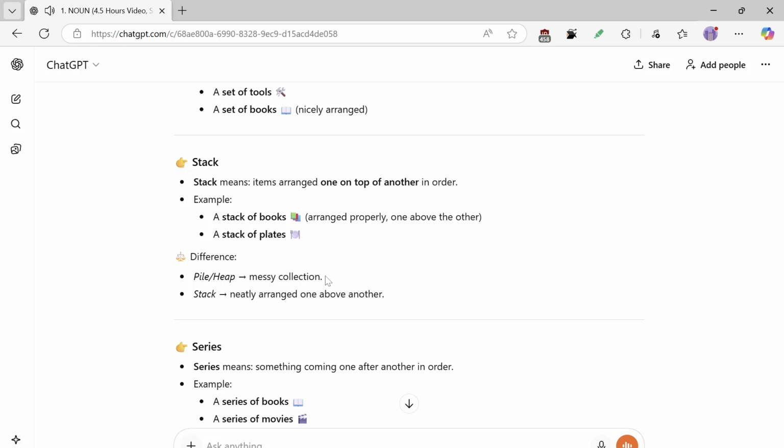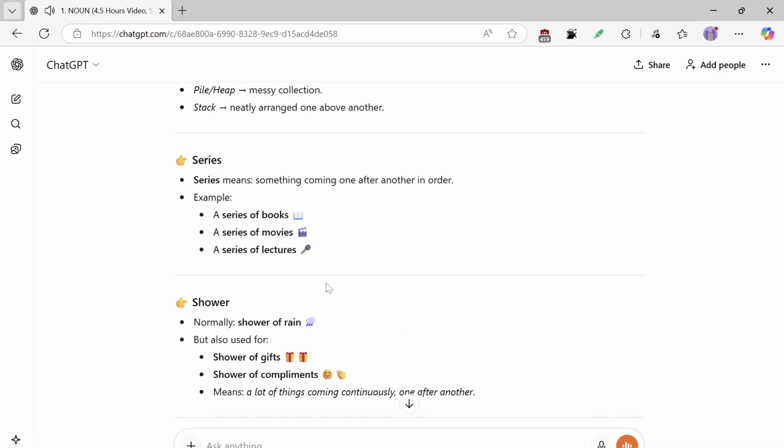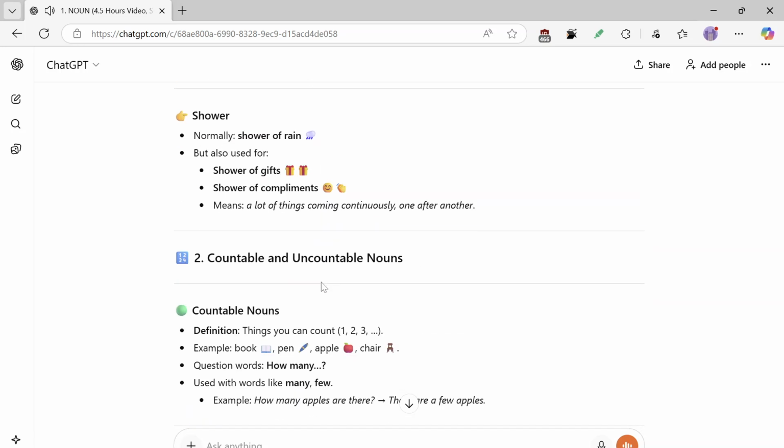Series. Series means something coming one after another in order. Example: a series of books, a series of movies, a series of lectures. Shower. Normally shower of rain, but also used for shower of gifts, shower of compliments, meaning a lot of things coming continuously, one after another.